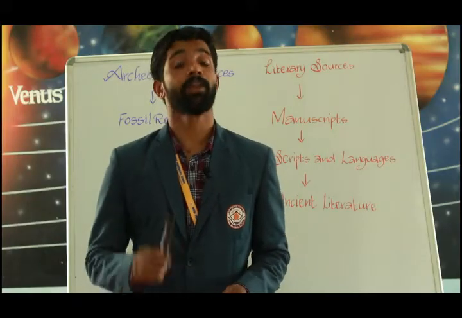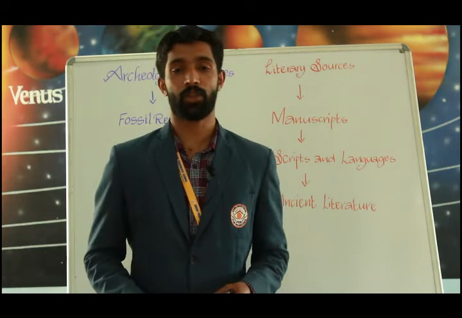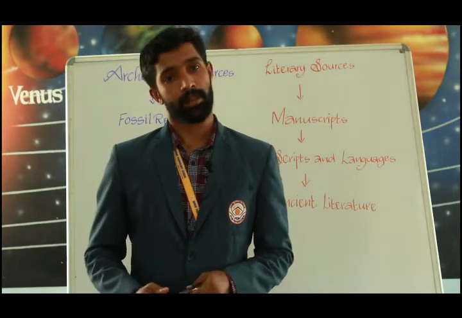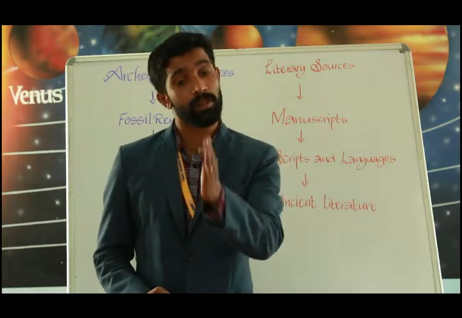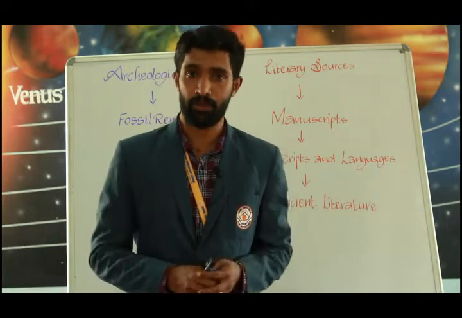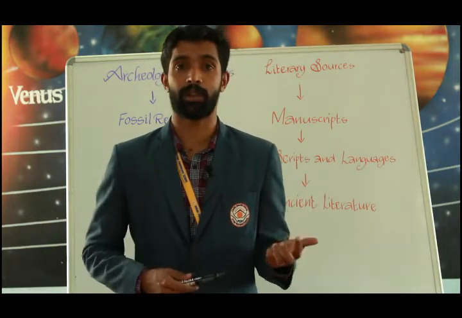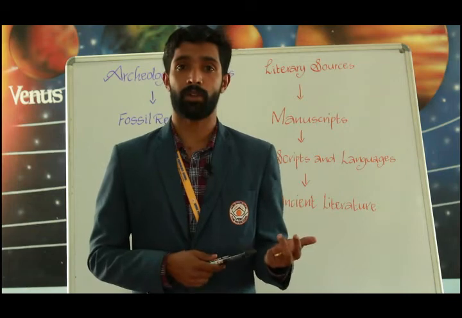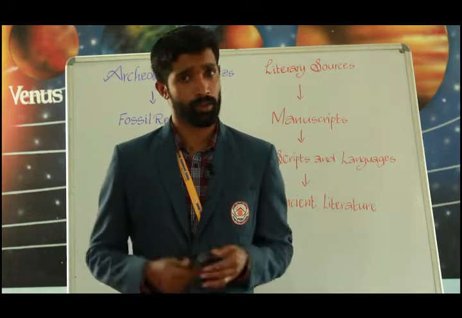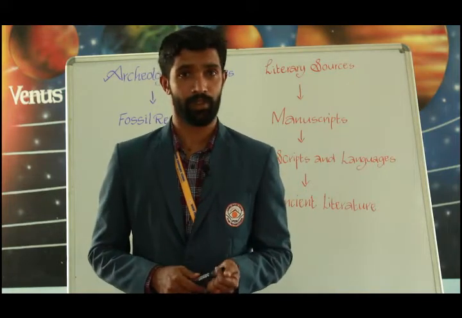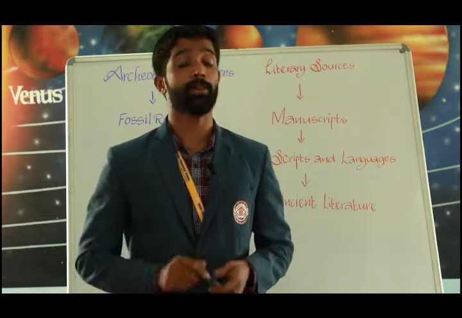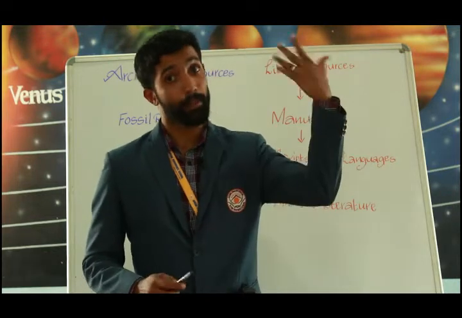So now we will learn something more about the sources of history. From where will we get all these types of sources? See, history is studied on the basis of records. So what are records? In our school also we have different types of records, like anecdotal record, our attendance list record, then unit test register record, and some other official records. If I want to know something about you, I can go and get it from the office, from the records. In the same way, history is also studied on the basis of some records of past events.